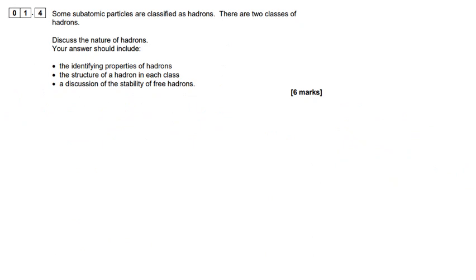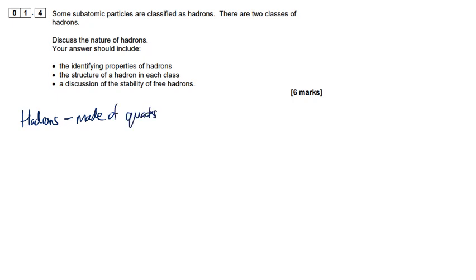1.4. Some subatomic particles are classified as hadrons. There are 2 classes of hadrons. Discuss the nature of hadrons, and your answer should include these following bullet points. So here's a big 6 marker. So what do we know about hadrons? Well, first of all, the basic thing about hadrons is they are made of quarks.